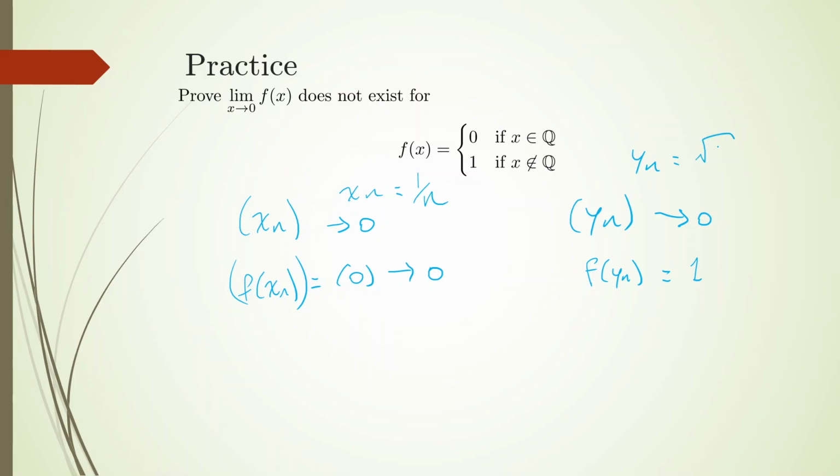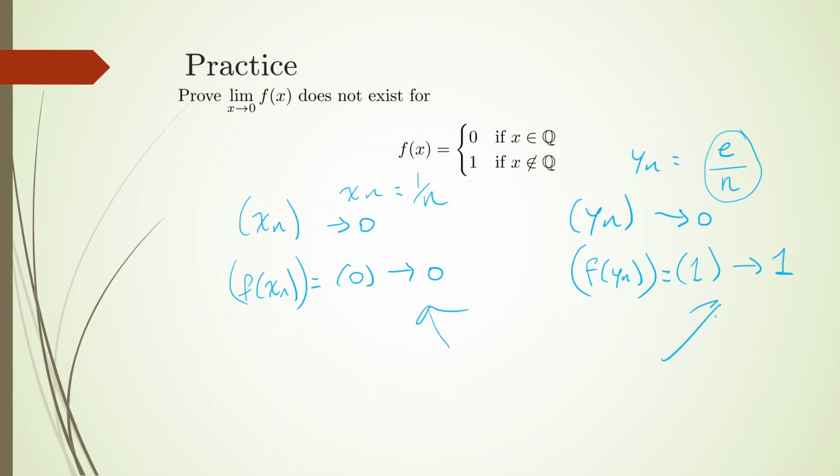How about square root of 2 over n? I'm pretty sure that's always going to be irrational, given how square root of 2 is an irrational number. Or you could really put in any irrational number here. You could put pi or e or whatever. So that's going to converge to 0. If I evaluate the function at e over n, where e is a transcendental number, I believe, this entire thing is not a rational number, so this is always going to output 1. So that sequence is just a sequence of all ones that converges to 1.